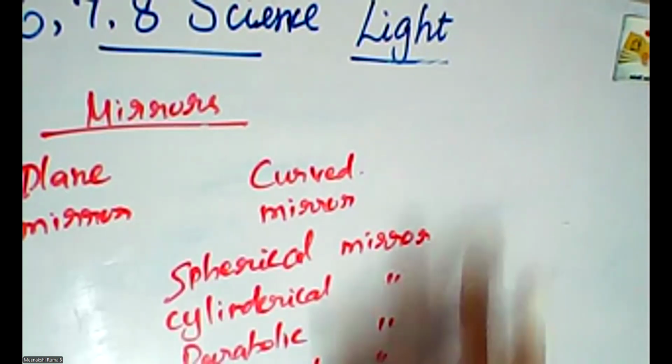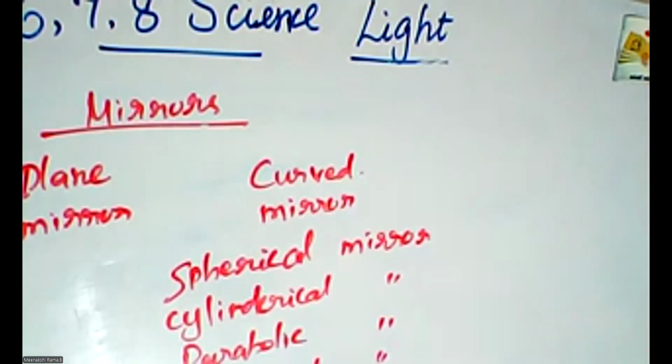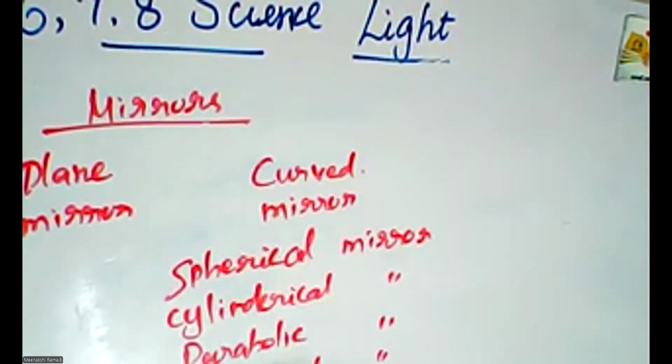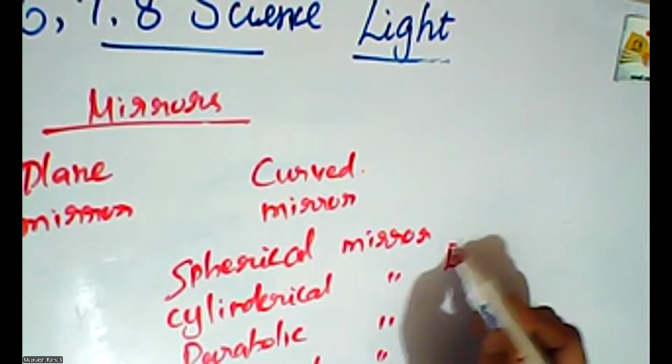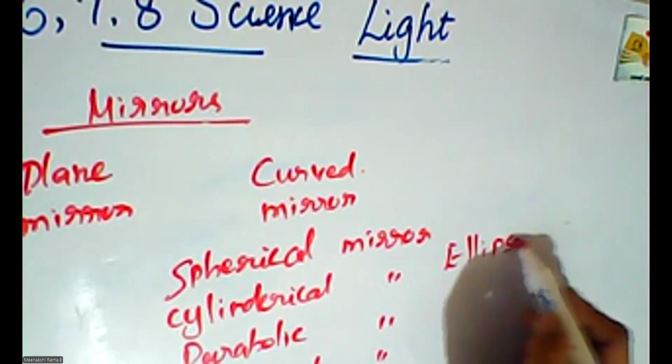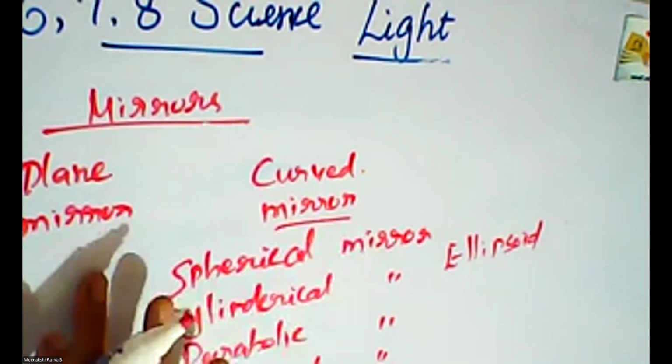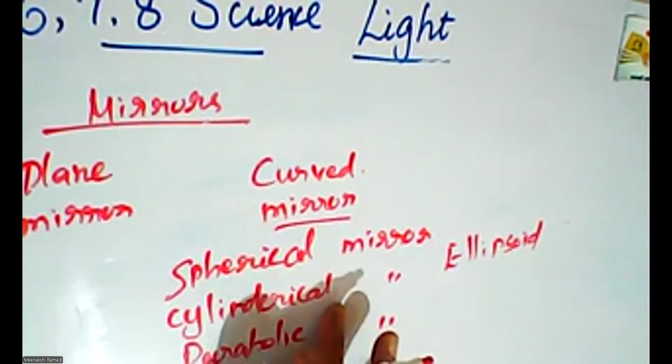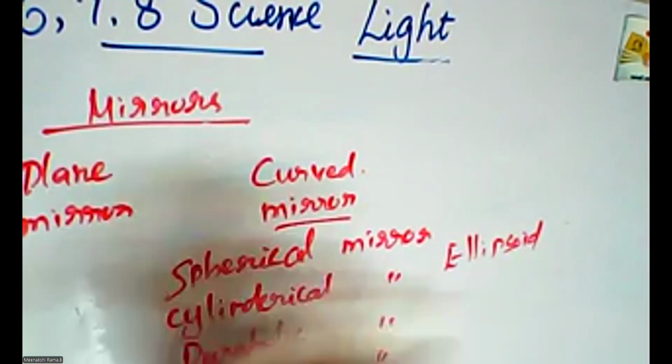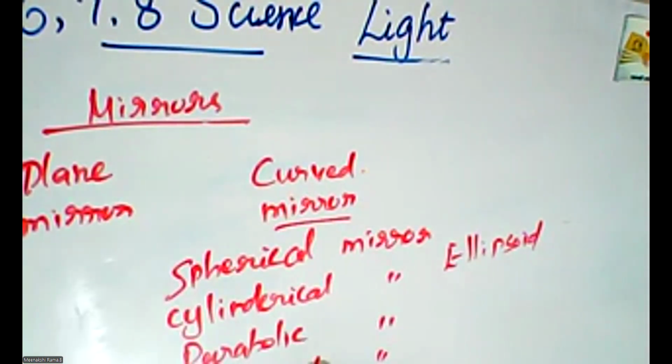These are the four types of curved mirrors. So the mirror is divided into two types: plane mirror and curved mirror. The subdivision of the curved is spherical.